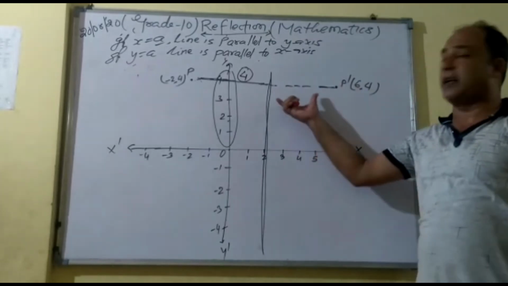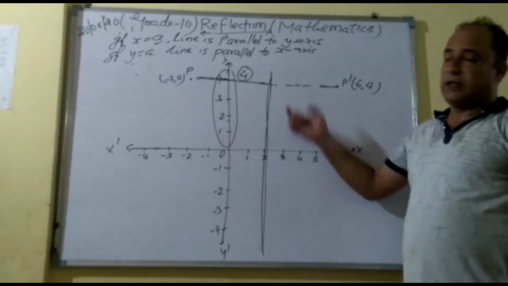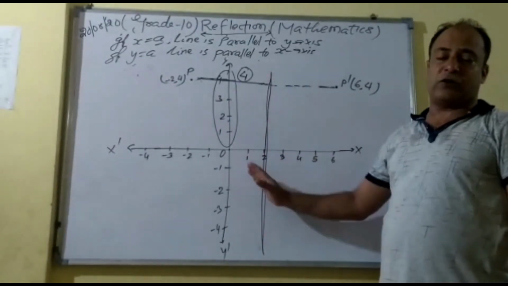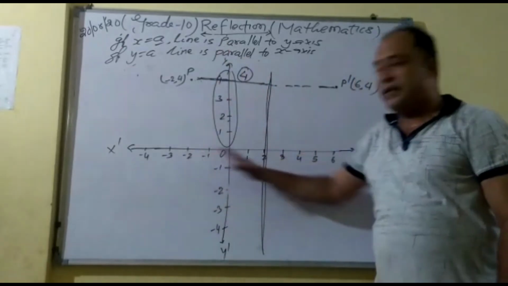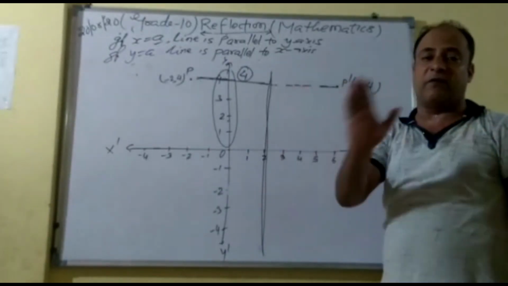And this is a very important concept for such kind of question. If it's mentioned that reflection is at x equal to 2 or y equal to 4, then forget these lines. Then you have to think of a new line which is parallel to the given values.